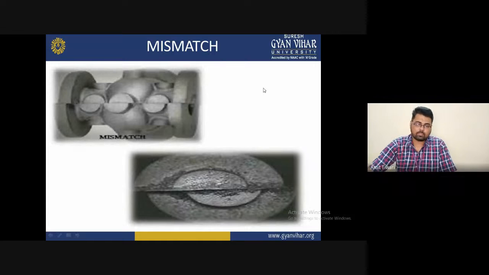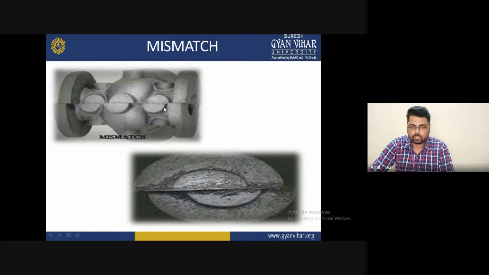So these are some diagrams showing how we can identify a mismatch. There is an indication in the diagram, where you can see the mismatched portions. With the help of this, you understand that these are not properly molded, or not properly aligned in the same direction, and the standard tolerance has too much error, because this is not a good product.